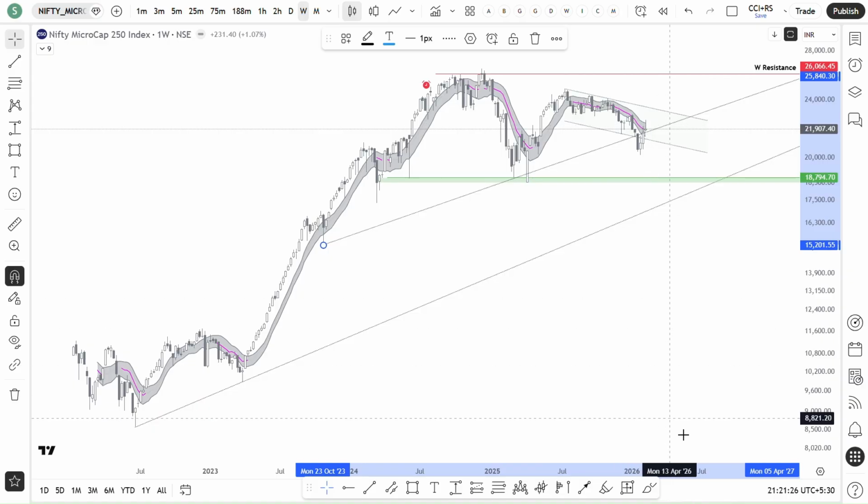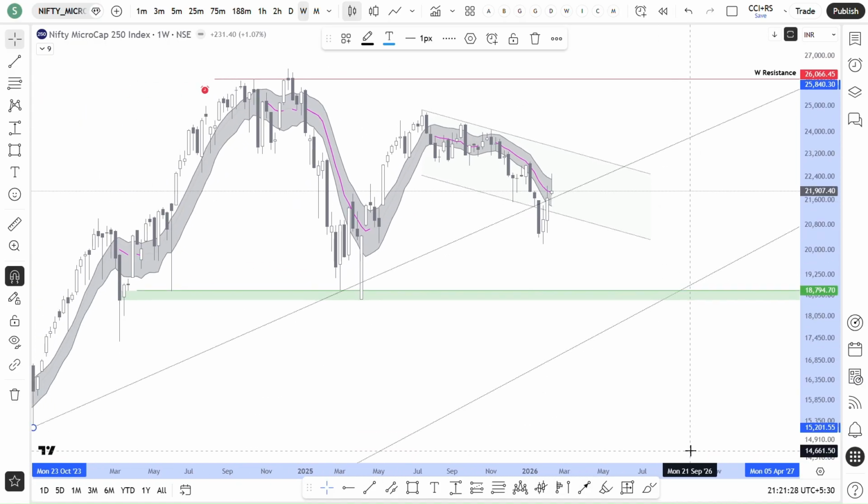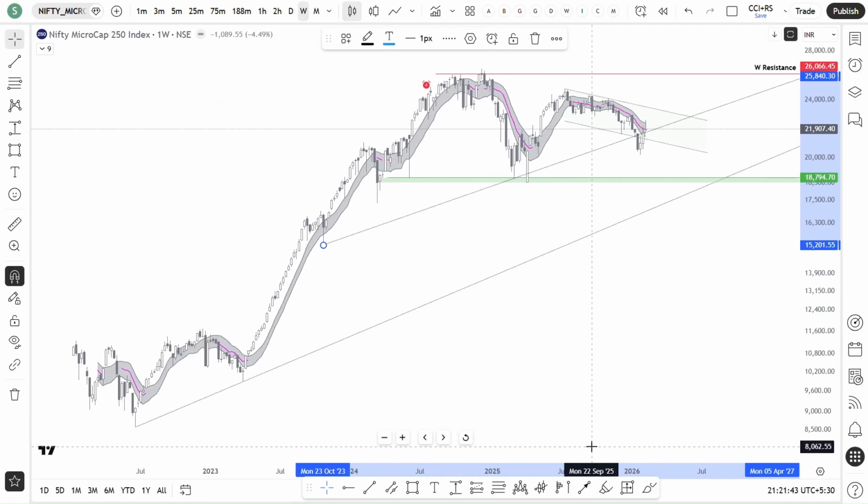Maybe it could be a pullback after the breakdown. If weakness continues, then microcaps may start falling from here. We'll get to know only with how the price is going to behave in the coming weeks.